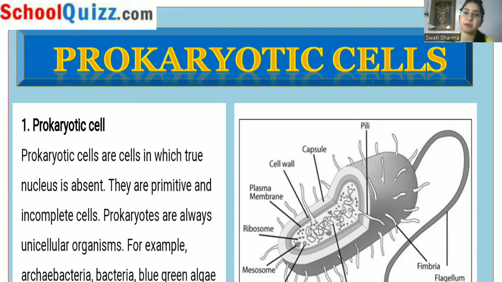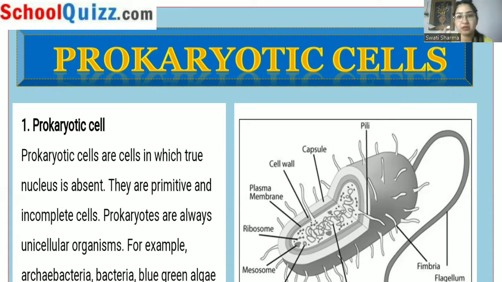The examples which come under prokaryotic cells are archaebacteria, bacteria, and blue-green algae. Now this is the diagram for prokaryotic cell, in which you can see we have pili, which are the thread-like structures on the surface. We have a capsule. Like when we take medicines, you might have seen the outer covering. The capsule is there, in which small granules are there. Similarly, in case of prokaryotes, a capsule or a covering is there, and that capsule is covered by a cell wall from outside, and under the cell wall we have plasma membrane.